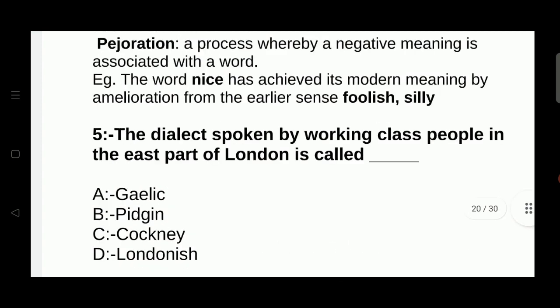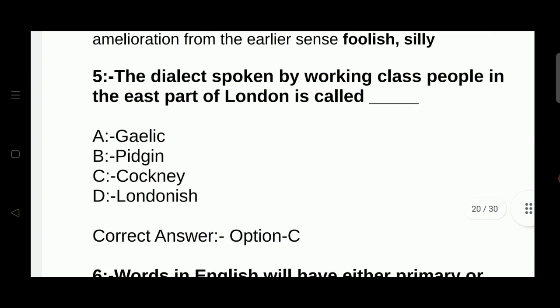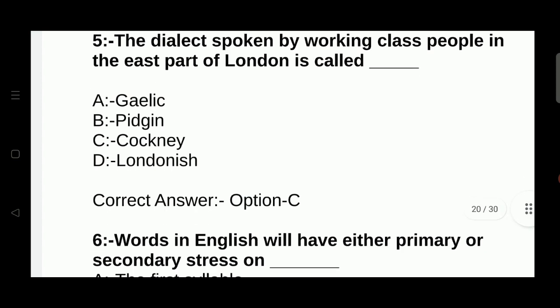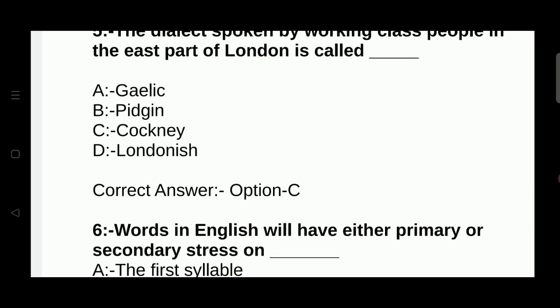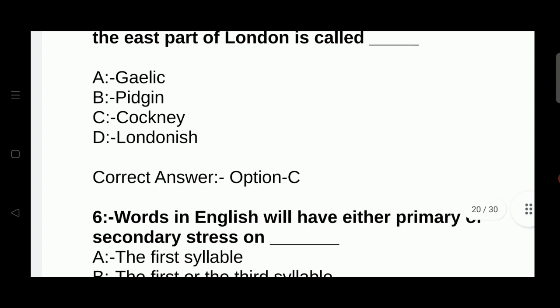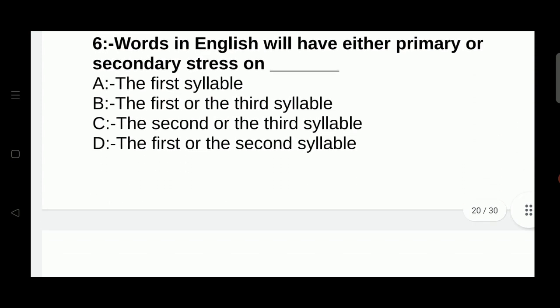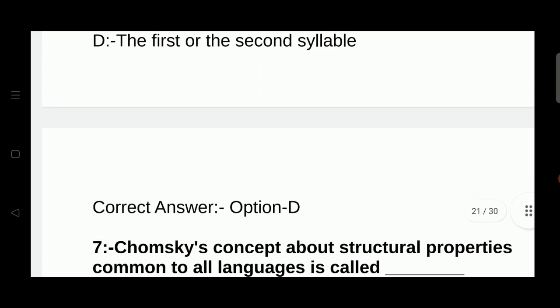The dialect spoken by working class people in the east part of London is called Gaelic, Pidgin, Cockney, Londonish. The right answer is Cockney dialect. Words in English will have either primary or secondary stress on the first syllable, the first or the third syllable, the second or the third syllable, the first or the second syllable. The right answer is the first or the second syllable.